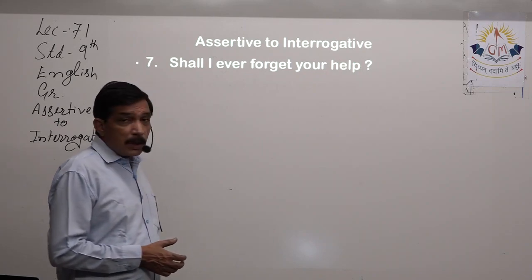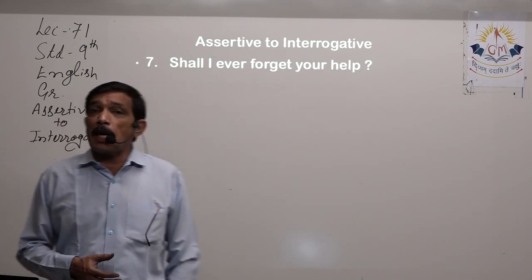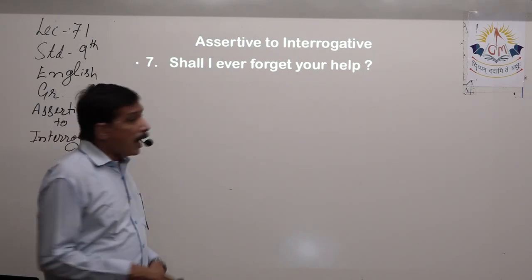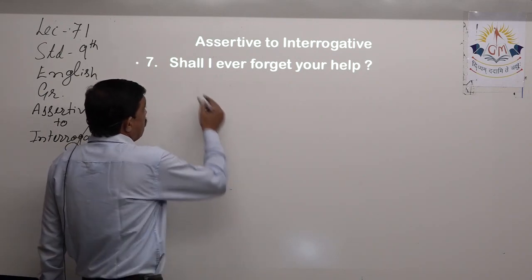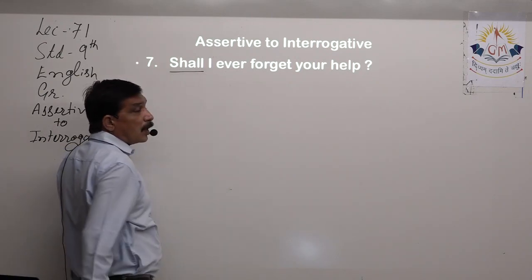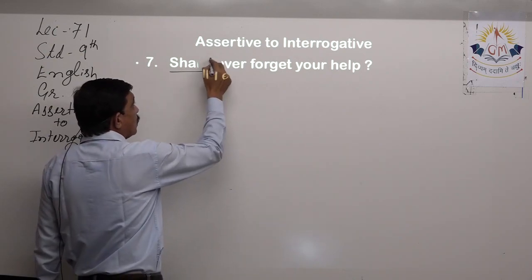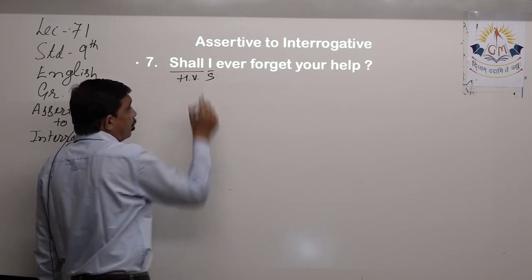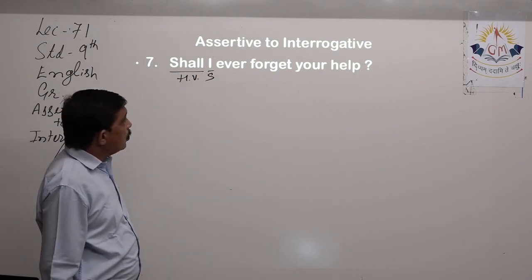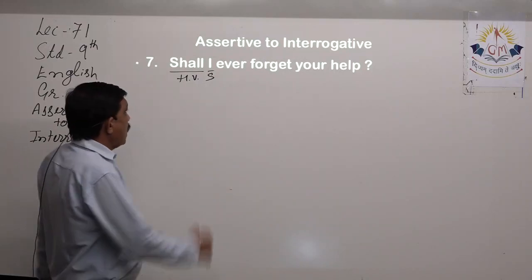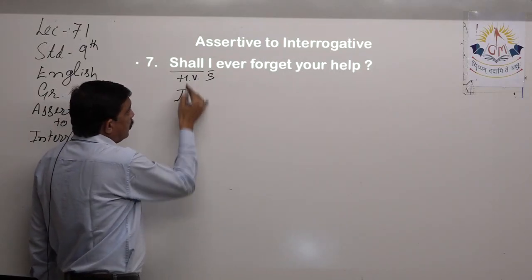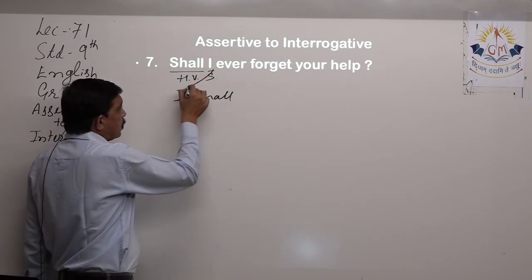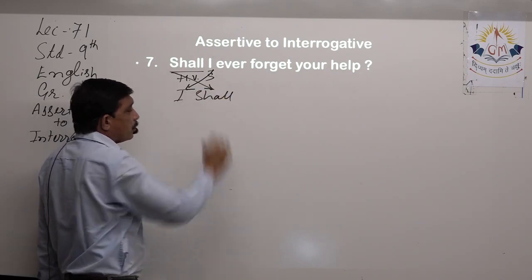So shall I ever forget your help? What you are trying to say is, I shall never forget your help. Now how did that happen? Because shall is given, which is a helping verb followed by the subject. This is helping verb. So we know the standard way of writing. Subject will come in the front and shall will follow it, right? This gets replaced this way, this one gets replaced this way.